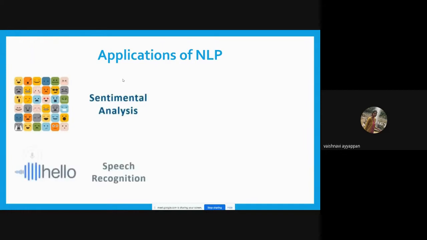Next is speech recognition. Speech recognition is nothing but recognizing our speech and converting it to text. For example, we can take Google Translate. Google Translate is used to convert our text to speech and speech to text. This is one of the applications of speech recognition, and we can also use voice assistants, etc., for speech to speech translation.